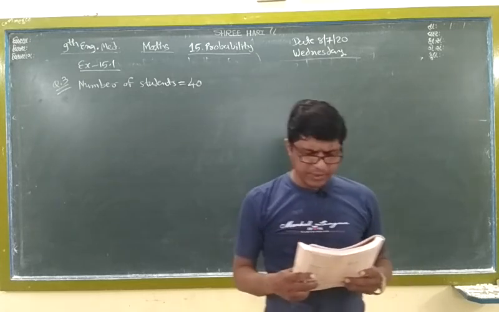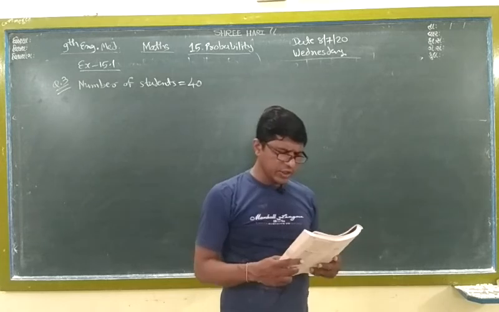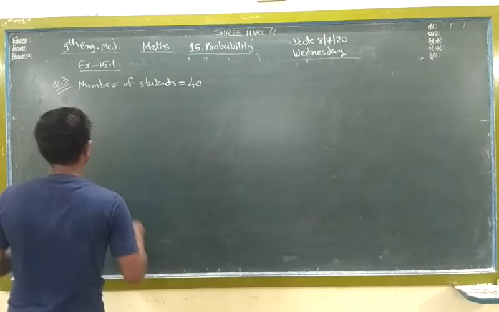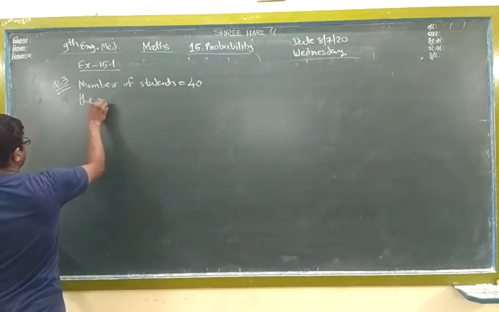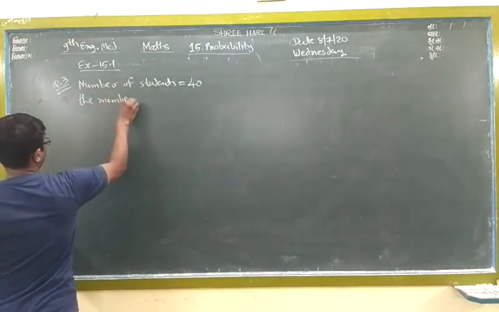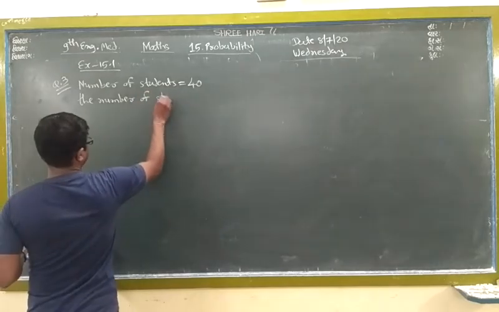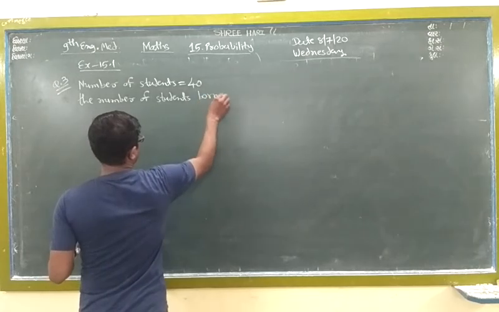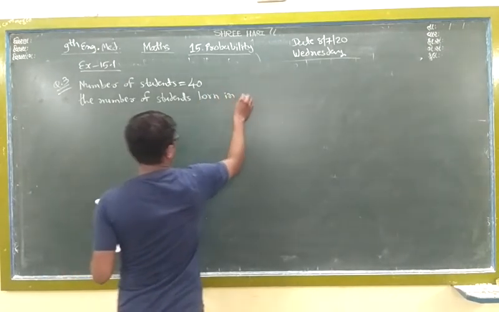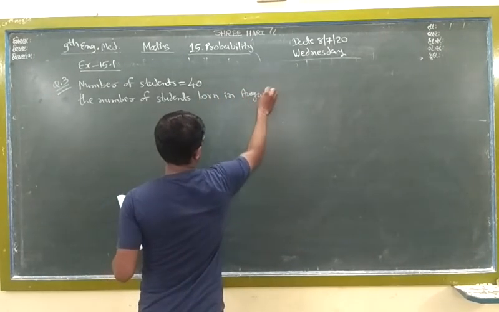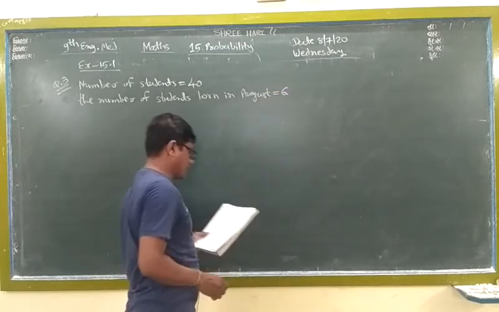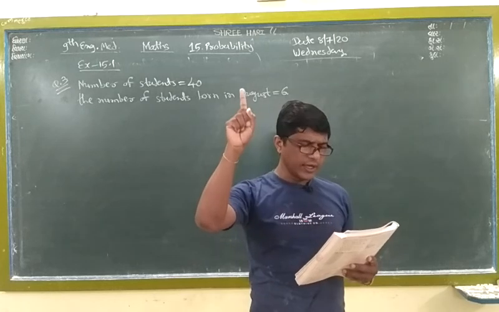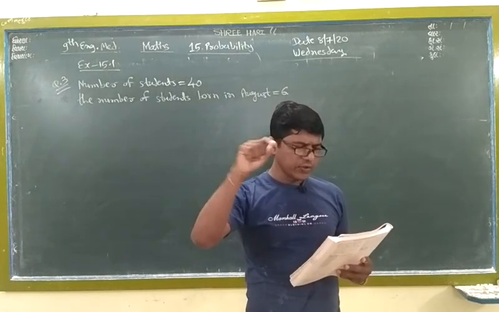Okay, it means the number of students born in August, how much? So write down in the question: the number of students born in August is 6. This is given in chapter number 14, question number 5.